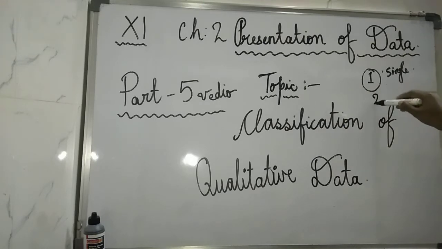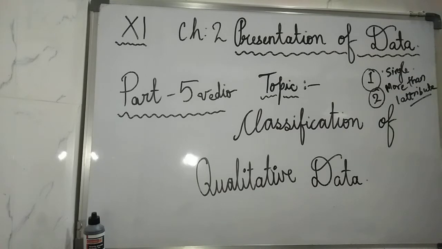Then the second one is manifold classification. In this case there are various attributes, more than one attribute, or you can say more than one quality. In such a case, manifold classification is made.